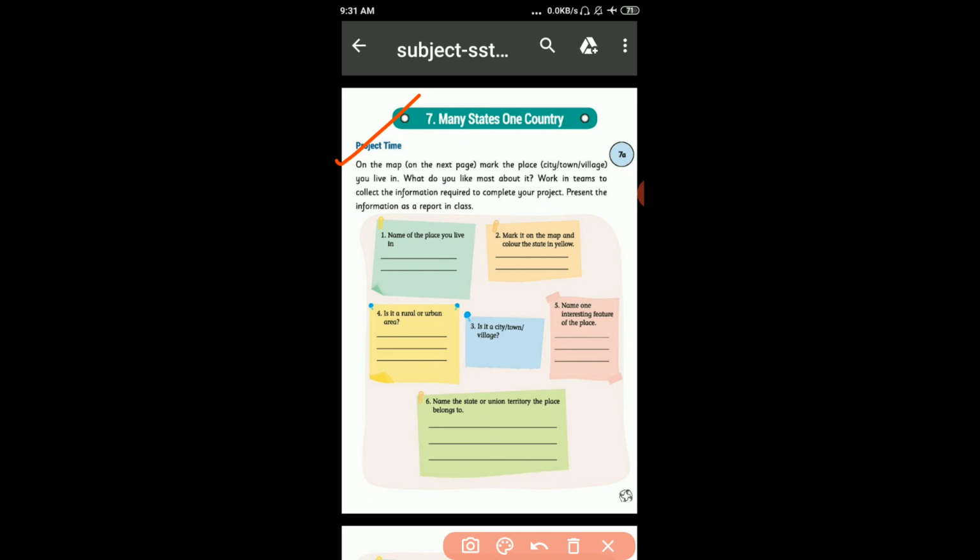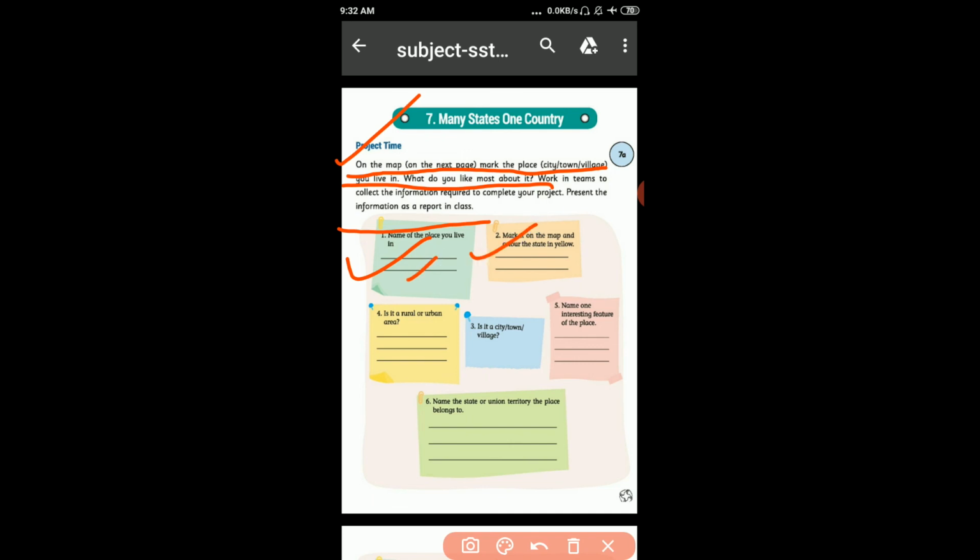Start now. On the map on the next page, mark the place, city, town or village you live in. What do you like most about it? Work in a team to collect the information required to complete your project. Present the information as reported in class. Now first, name of the place you live in. So, where do we live? Tonk. We live in Tonk.